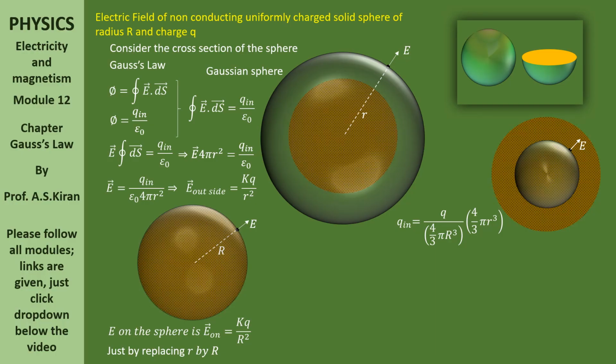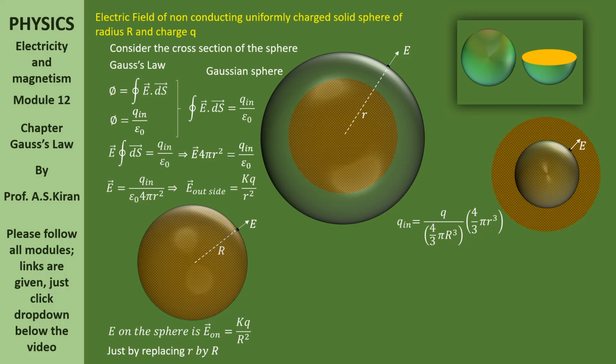Radius of the solid sphere is capital R, not smaller. Radius of the Gaussian sphere is smaller. Observe the cross section carefully. Radius of the given solid sphere is capital R. Radius of the Gaussian sphere, what we considered, what we assumed, is smaller.